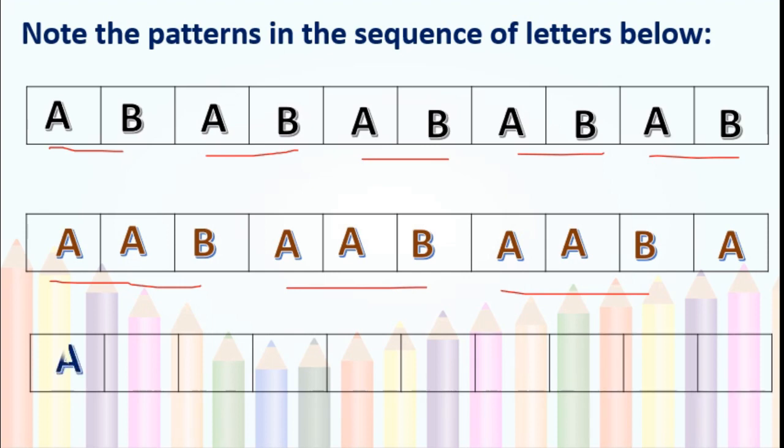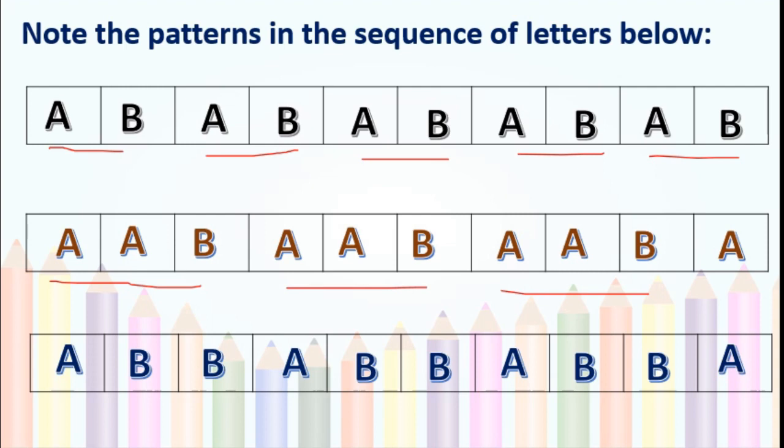See one more. Now here A, B, B, A, B, B, A, B, B, A. See, I know you got the pattern, isn't it? Yes, you are right. The pattern in this table is ABB, again ABB, ABB. Got this? Here we have gone through 3 different types of patterns.